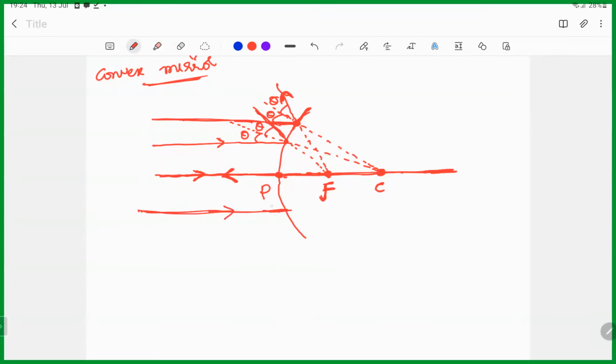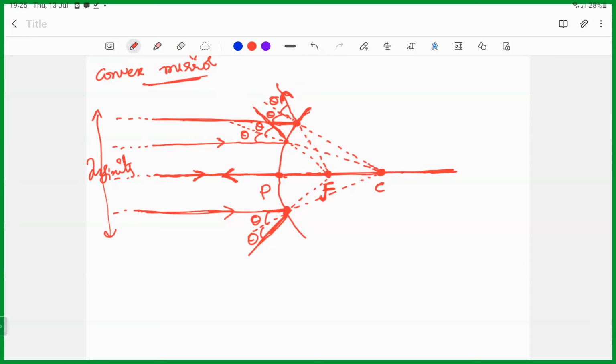Then if you extend it, that's how this F comes here. Why are we keeping dots? Because the rays are coming from infinity. So here it's a virtual focus.